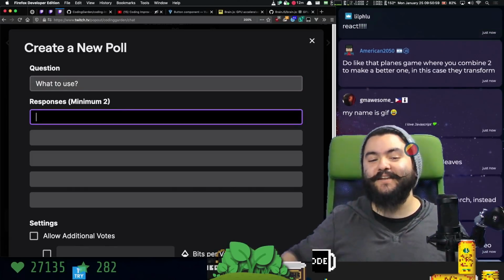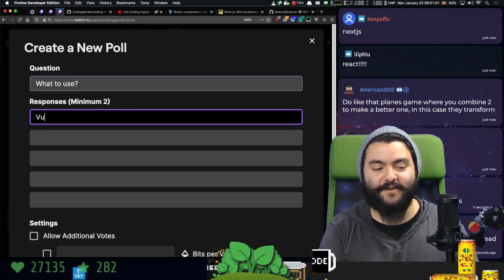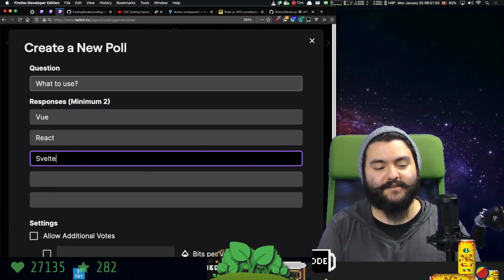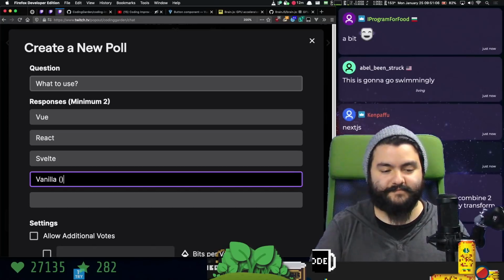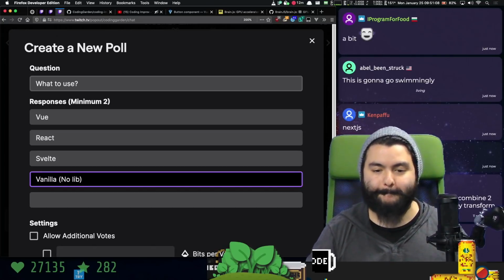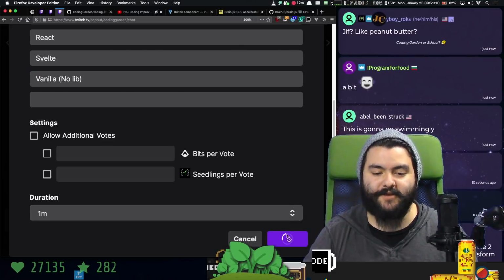It is just going to be a front-end app. I don't think I'm going to have any back-end. It's completely front-end, but should we use Vue, React, Svelte, or vanilla? No lib. Those are your options. Vote now. You have a minute.